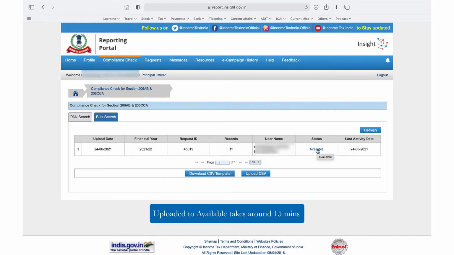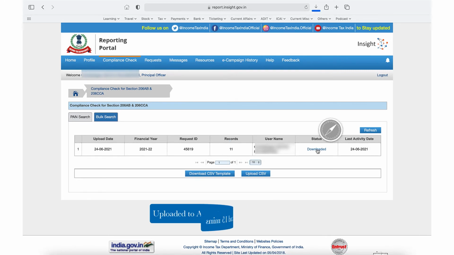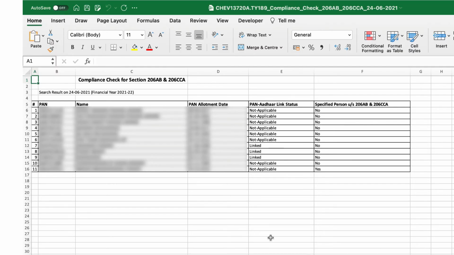So we'll be able to download and open this file, whereby in this particular file, we understand the PAN, the name, and the allotment date. So the name again will be masked. It will give you the Aadhaar link status, whether it is not applicable, linked, exempt, or not linked. And it also specifies whether it is a specified person or not.